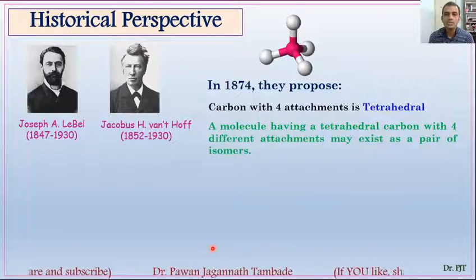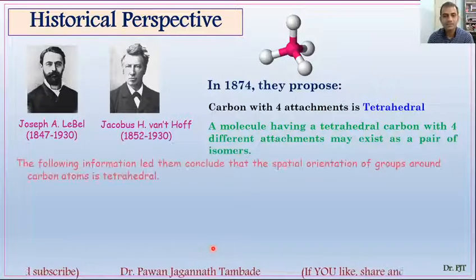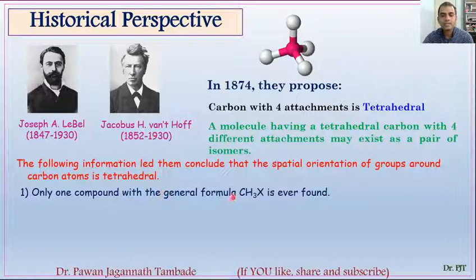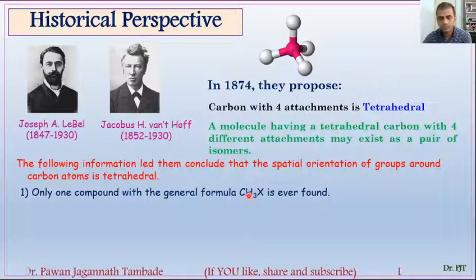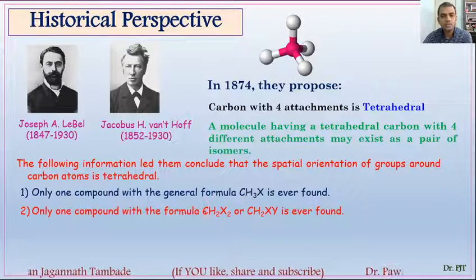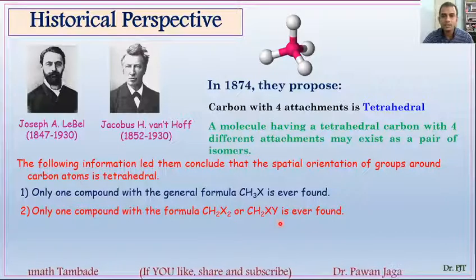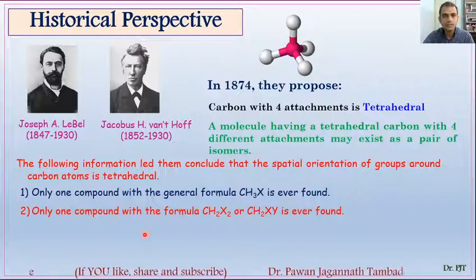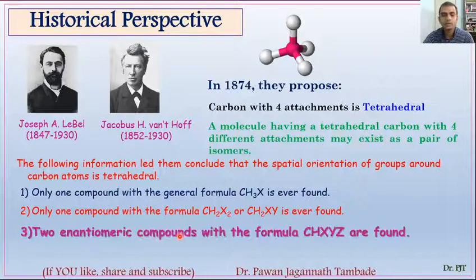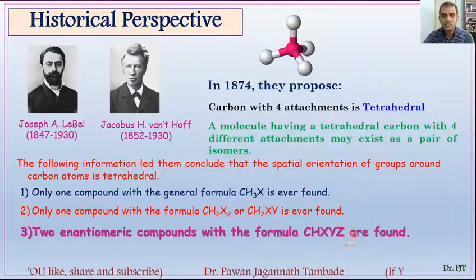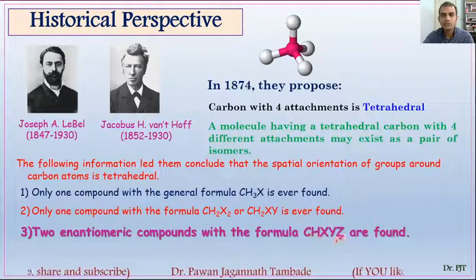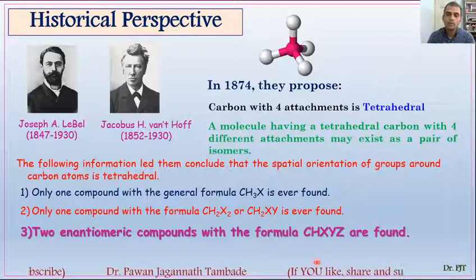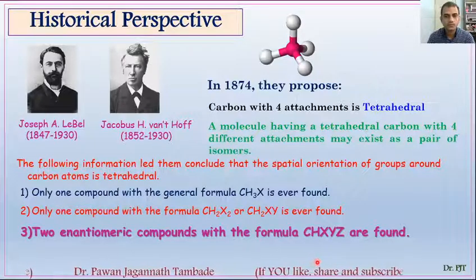And they proposed this on the basis of some facts: only one compound with general formula CH3X is ever found. If a molecule has formula CH2X2 or CH2XY, then again only one compound is possible for these types of molecular formulas. But if a molecule has a molecular formula like CHXYZ, where carbon is attached to 4 different atoms or groups, then in such cases 2 enantiomeric compounds are found.